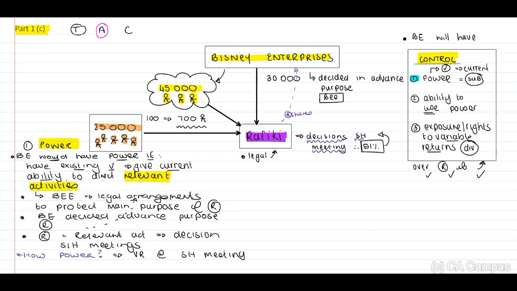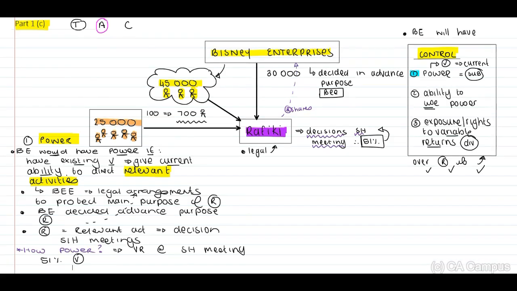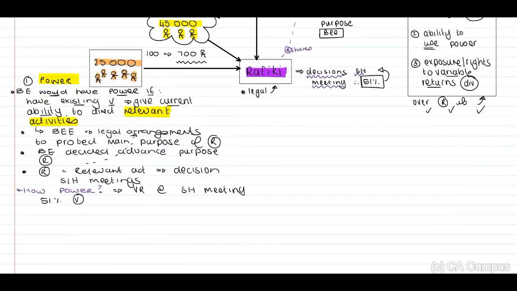They've indicated to us that 51% has to vote in terms of a specific decision. But when we look at the scenario, Bisney Enterprises only has 30%, the 30,000. Therefore, Bisney Enterprises currently only has voting rights of 30%.